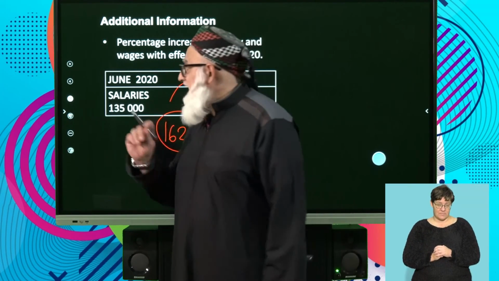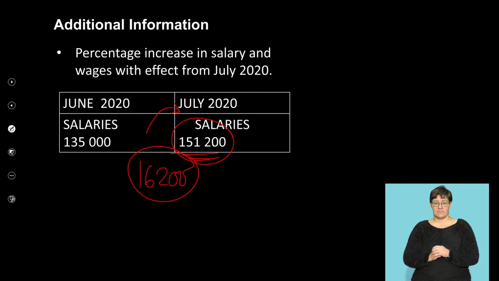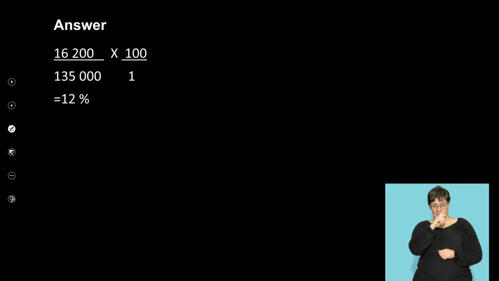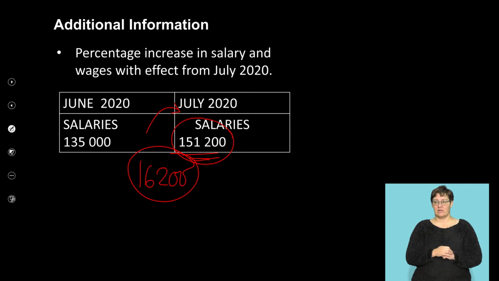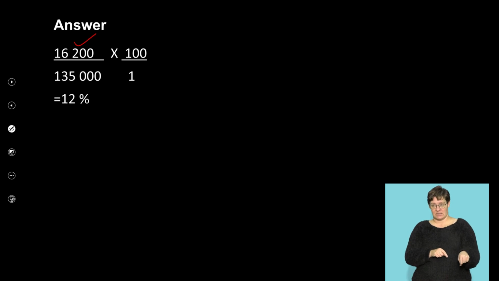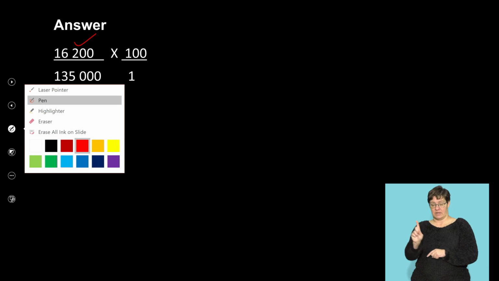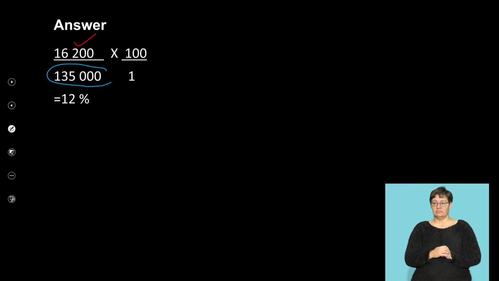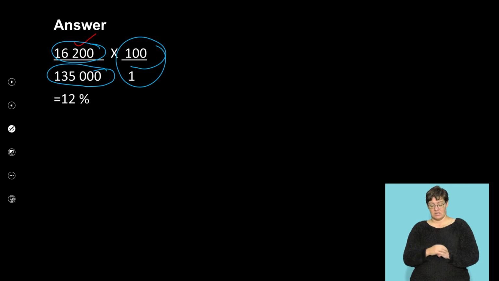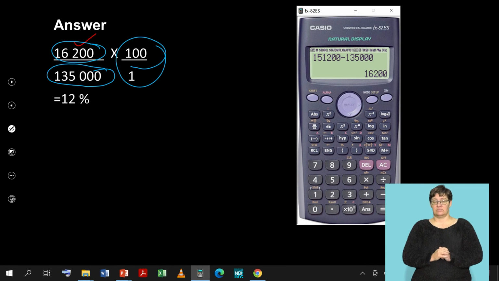Got it? Okay, now take the 16,200. Watch, there we go. 16,200 over what was my base? The previous month's salary was 135,000, so over 135,000. The increase was 16,200 over the previous month's salary, times 100 over 1 because we want to express it as a percentage. Let's do that.